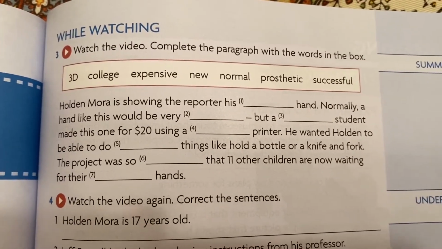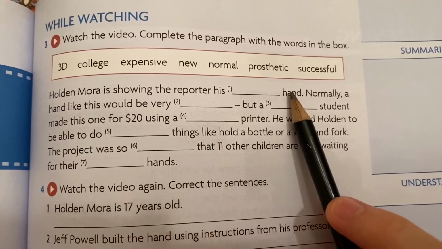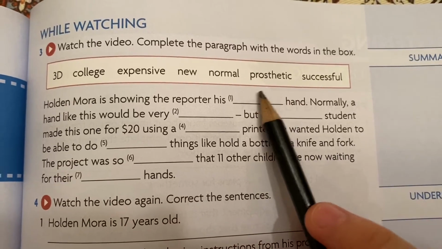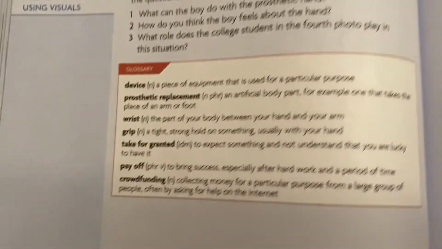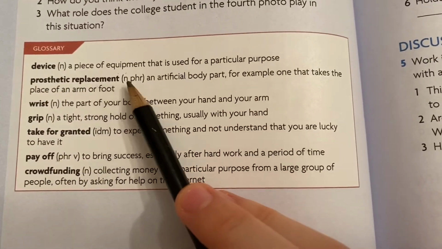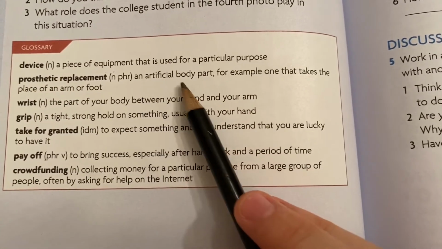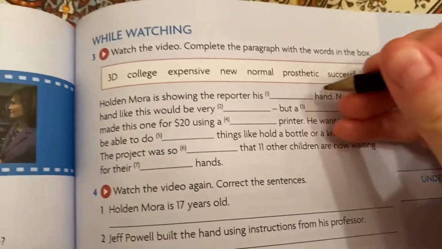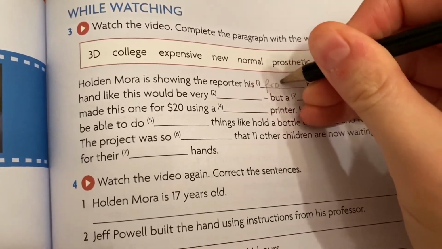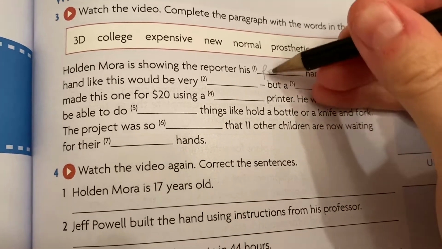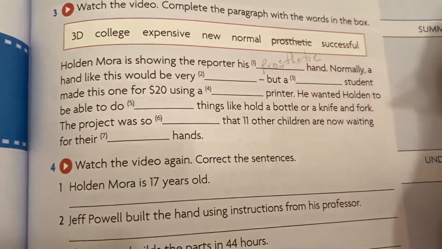Holden Mora is showing the reporter his blank hand. We have hand, which is a noun, so you know that this word will be an adjective. Go back to your vocabulary. A prosthetic replacement is a phrasal noun for an artificial body part. So you can take out the word replacement and put hand. He's showing his prosthetic hand.